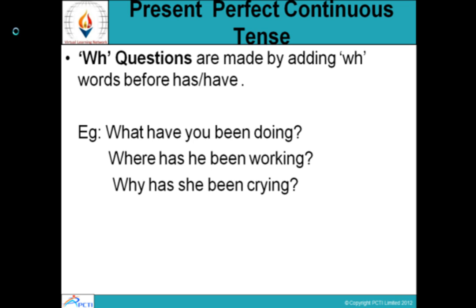WH questions are made by adding WH words before has and have. What have you been doing? What, the WH word, have, one part of the helping verb, you the subject, been the second part of the helping verb, doing the main verb in ing form. Remember, just like I am doing, he is doing, you have been doing, have you been doing, what have you been doing? So, been is the equivalent of is. Where has he been working? Why has she been crying?